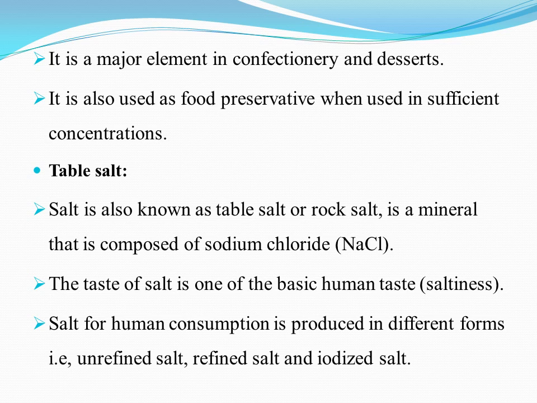It is also used as food preservative when used in sufficient concentrations. Concentrations mean amount. Preservation is the process in which a chemical is added to a product to prevent the decomposition by microbial growth. Sugar is added in jams and jellies and it inhibits the growth of microbes.